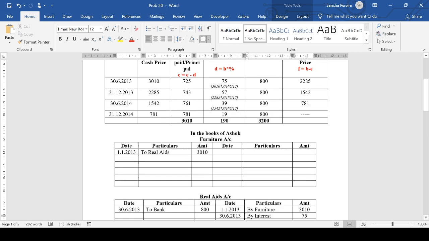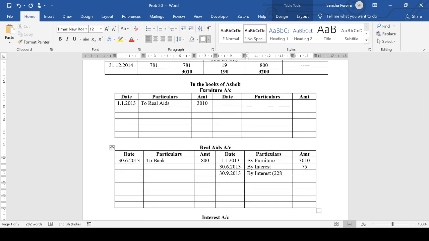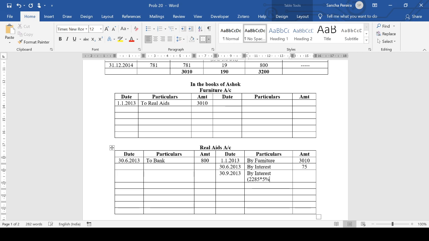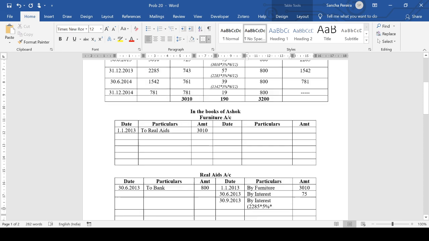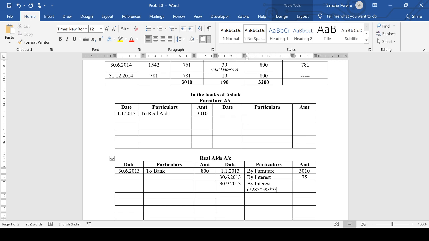So what I'm going to do is calculate it as 2285 into 5% into, now our last installment was 30th June. The next is 31st December, but we are not paying it on 31st December. On 30th September itself, he decided to discontinue but pay due proportion. So from 30th June to 30th September, what is the time period? We have the entire July, August, and September. So it's going to be 3 into 12.